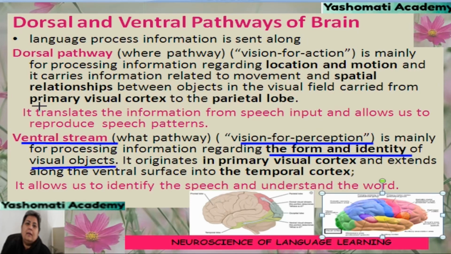So, here we see that the dorsal stream was originating from the primary visual cortex and going to the parietal lobe, whereas the ventral stream is going from the primary visual cortex to the temporal cortex. If we look at this picture, we can see where the ventral stream is located.